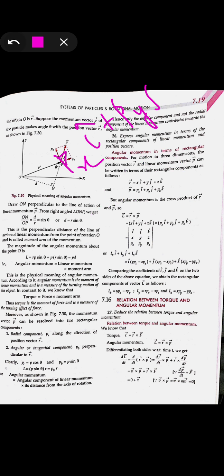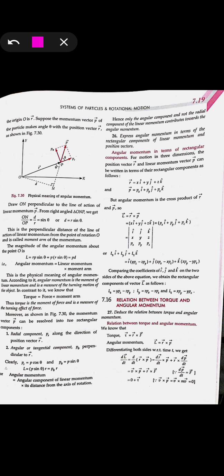On taking P cross R, you have to find it by the matrix method, or you can also try it with the distribution method. This is the value from which you will be finding P cross R for the different rectangular components, as i, j, k along the x, y and z directions.